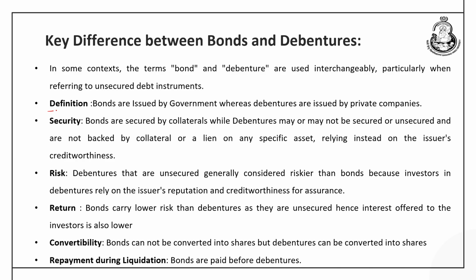Number one is the definition. The bonds are issued by government, whereas the debentures are issued by the private company. The second head under which we can discuss the difference between the two securities is the security. The bonds are secured by the collateral, while the debentures may or may not be secured, or may be unsecured. That means they are not backed by any collateral or a lien on any specific assets.